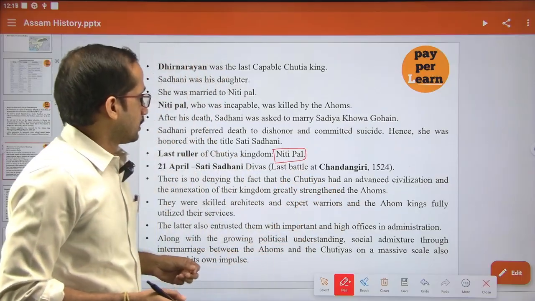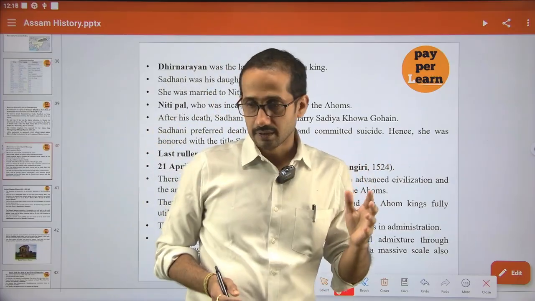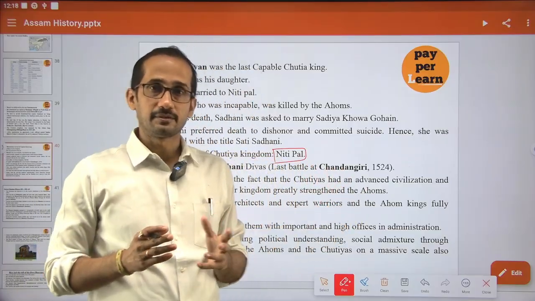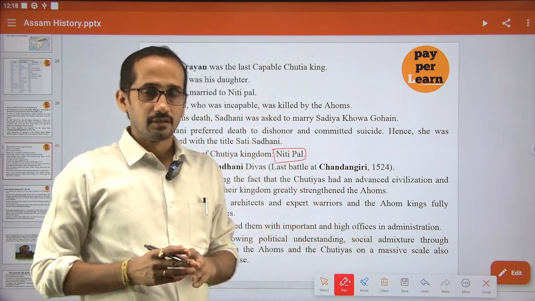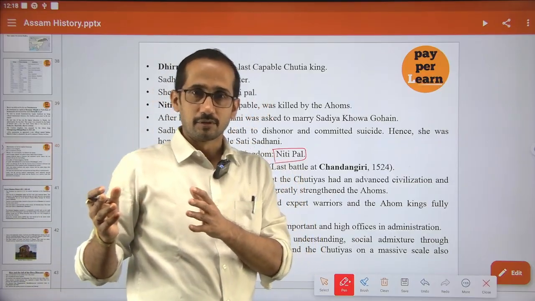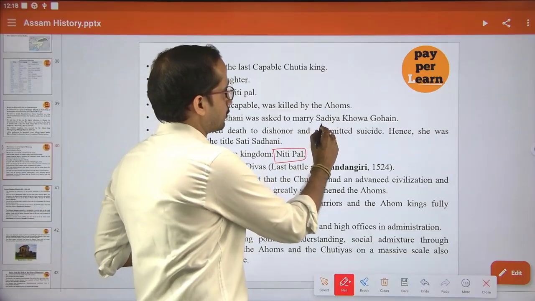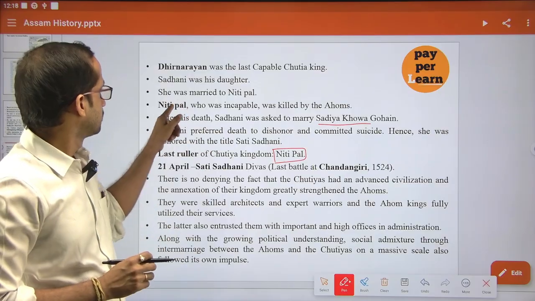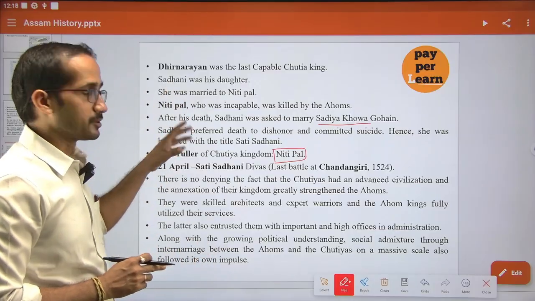At that time they followed one tradition: after defeating a particular kingdom, the wife of the defeated king had to marry the winner side. So Hodia Khwa Gohai wanted to marry Sadhoni, as Nitipal was defeated.